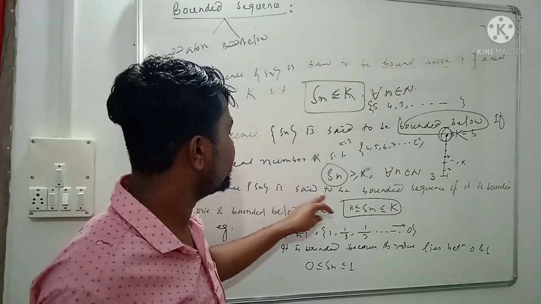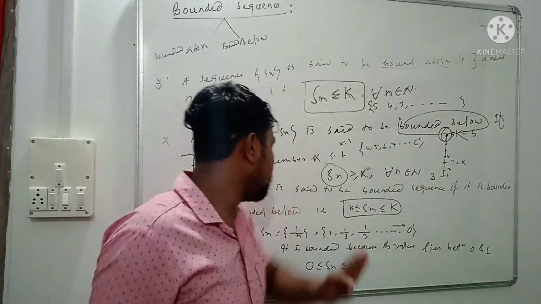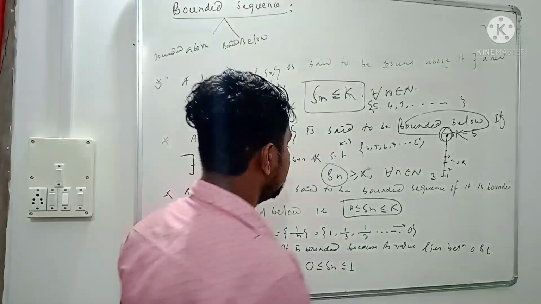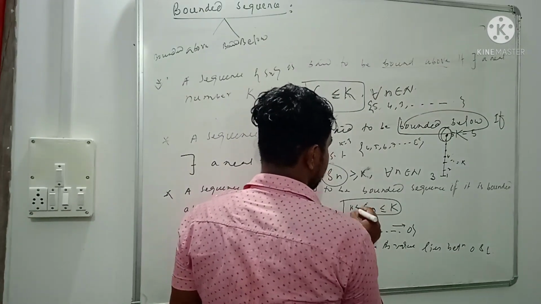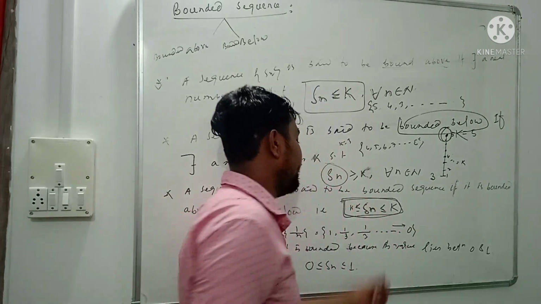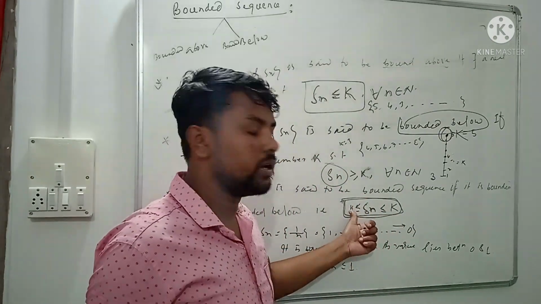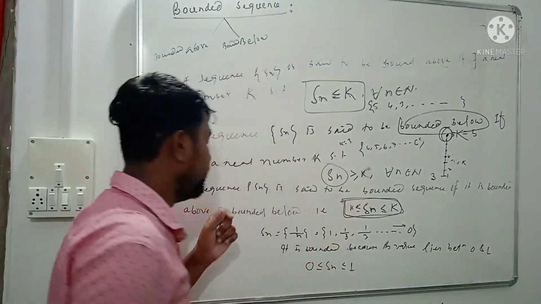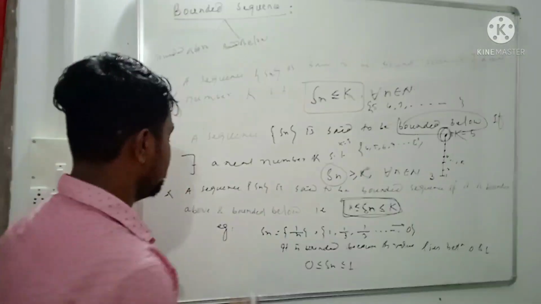A sequence Sn is said to be a bounded sequence if it is bounded above as well as bounded below. That is, the sequence is bounded if this condition is satisfied: Sn is greater than or equal to small k and less than or equal to capital K. So we explain this boundedness by an example.